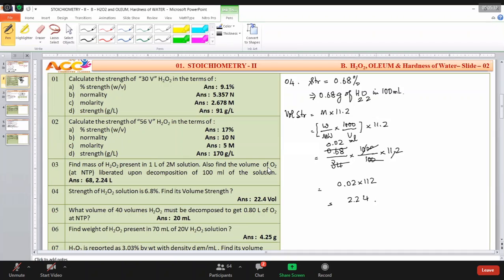Check properly, is it correct? The answer had to change for 6.8%. Wait a minute, that is 0.68. He has given 6.8. No problem. We get 2.24 volumes according to 0.68. In the question, change it and make it 0.68.